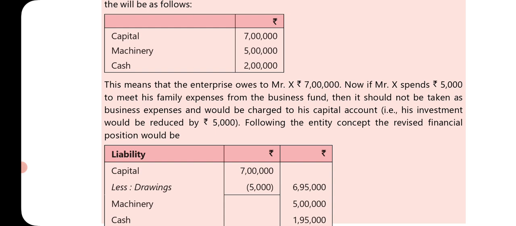With the 7 lakh, the business is now a separate entity. So what is the business doing with that 7 lakh rupees? They are buying 5 lakh rupees of machinery and keeping 2 lakh rupees as cash with themselves. Now, if Mr. X spends rupees 5,000 to meet his family expenses from the business fund, then it should not be taken as a business expense and would be charged to his capital account. That is, the investment would be reduced by 5,000.